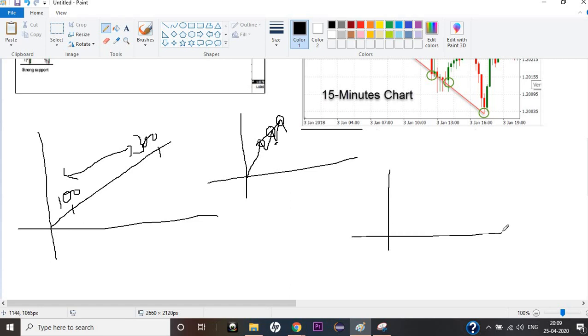So how can I predict that? One way is, if you know the candlestick pattern, if you know how to read candlesticks, you can do it. Guys, do check out my candlestick tutorials if you want to learn how to trade using candlesticks. It's one of the great ways to increase your profits and minimize the losses. You can earn a good profit if you learn those techniques. Okay, getting back to our question, how can I know when the price is going to fall and when it's going to go up? For that, a concept called support and resistance comes into the picture.